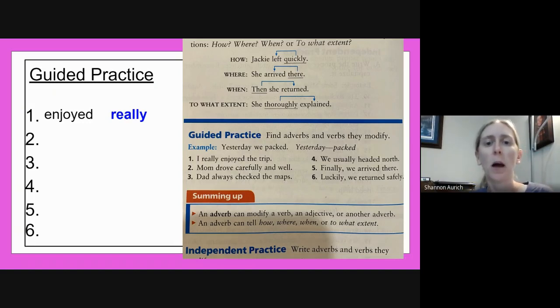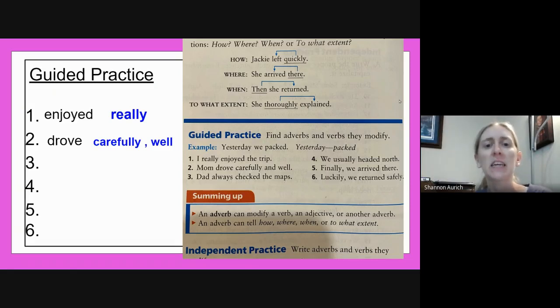Number 2, Mom drove carefully and well. What's our action verb in that sentence? Mom drove carefully and well. Drove is our verb. How did Mom drive? Mom drove how? You're right. There's 2 adverbs. Mom drove carefully and Mom drove well. Both are adverbs that describe how the mom drove.